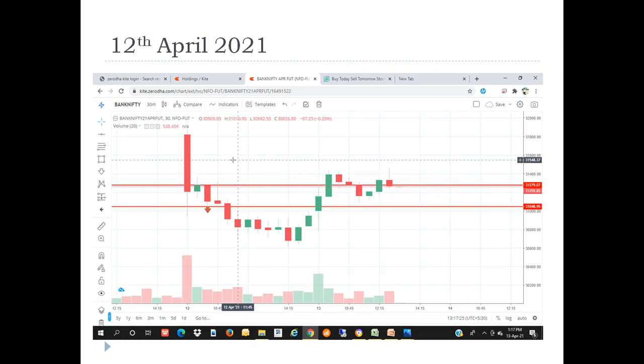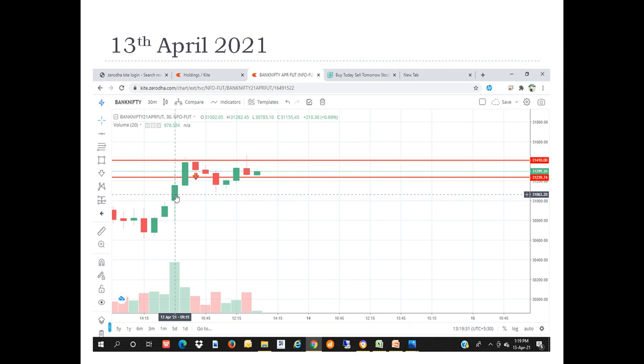Then April 12th. So April 12th also you can see this is the first candle of April 12th, second candle of April 12th, third candle. Here high and low is marked. So as soon as low get break, you can see. So guys, it's very simple strategy, and also you can get a regular income by following this strategy.